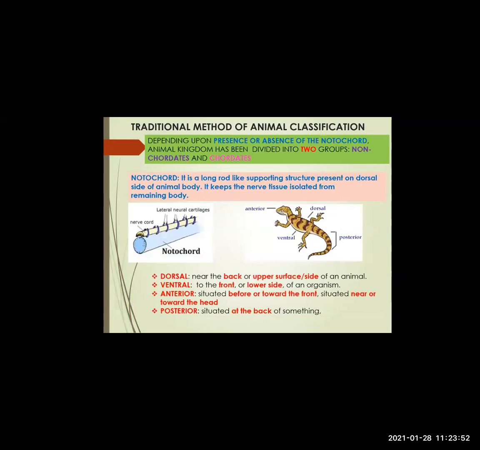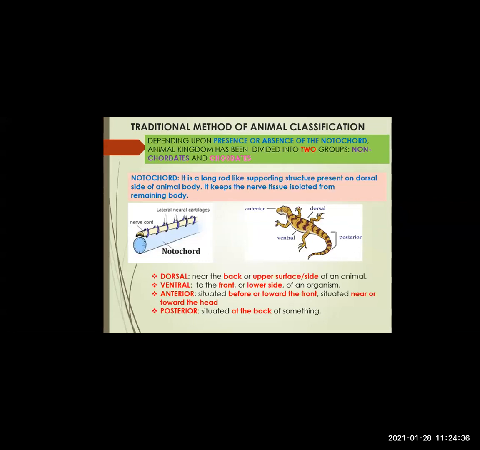Now, the traditional method of animal classification depends upon presence or absence of notochord, and on the basis of this criteria, the animal kingdom was divided into two groups, non-chordates and chordates. Let us see first what is notochord. A notochord, you can see in the picture also, is a long rod-like supporting structure present on the dorsal side of the animal body. It keeps the nerve tissue isolated from the remaining body.